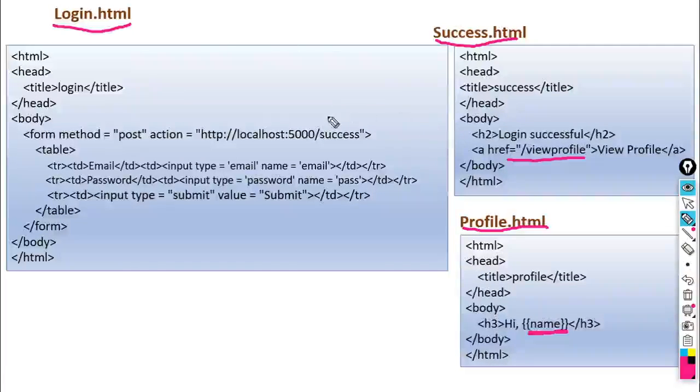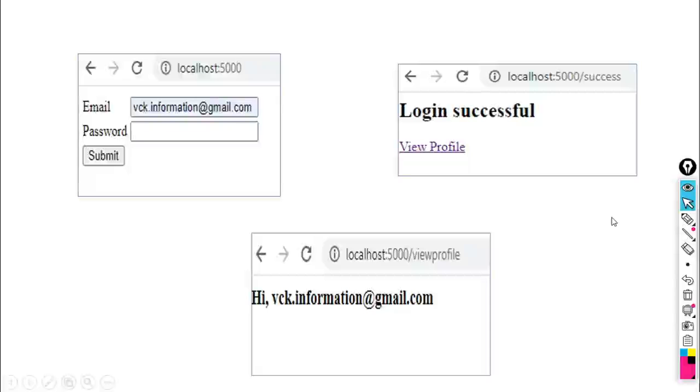These three HTML scripts, login.html, success.html and profile.html, are associated with login.py. When we execute this, we will see the practical session of how we can write the script, how we can execute it, and how we can see the contents of the cookie.